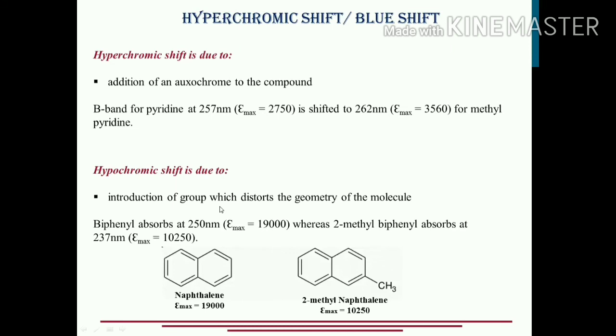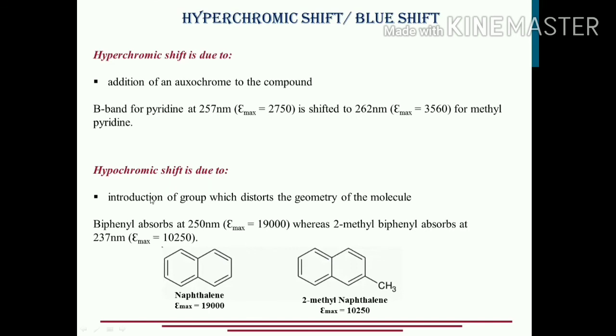For example, we had naphthalene, and I have another molecule, 2-methyl naphthalene. I add a methyl group over here. If we compare the lambda max, definitely there will be a change due to the addition of this methyl group. It was 250 nanometers earlier for biphenyls.